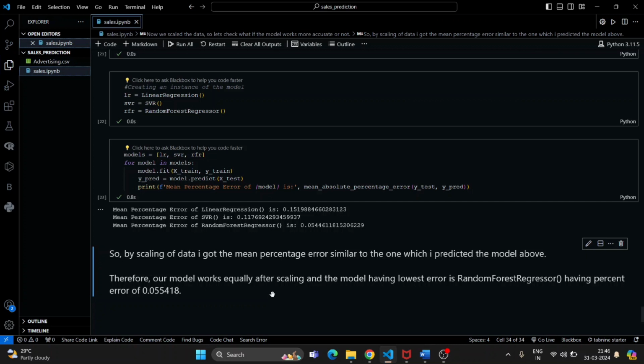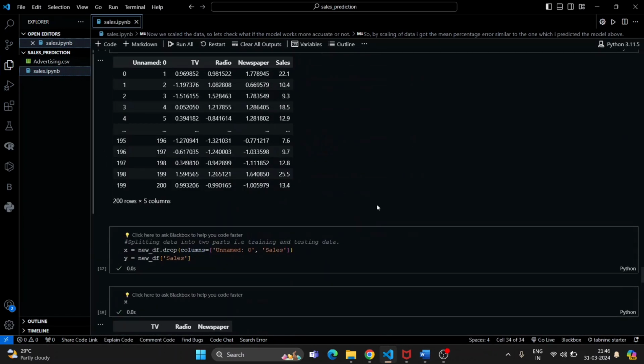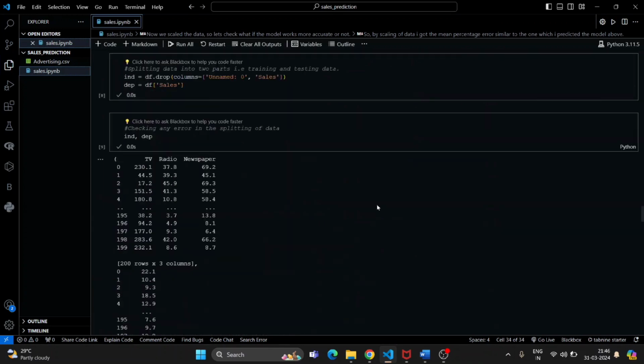So before scaling and after scaling the accuracy is the same, with no changes. So this was my model for predicting the sales data.